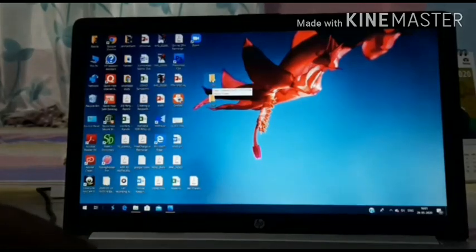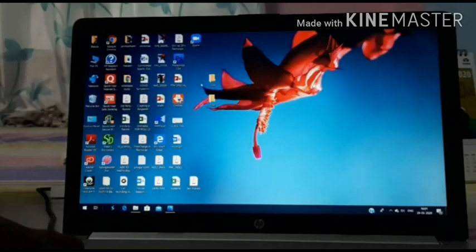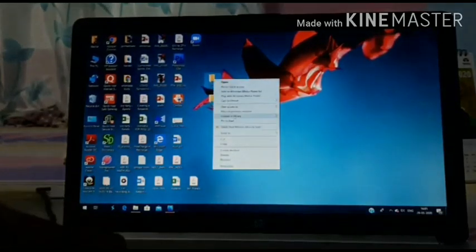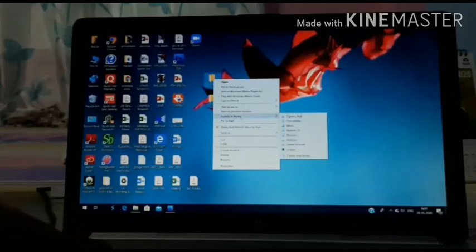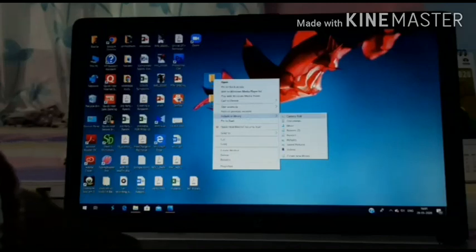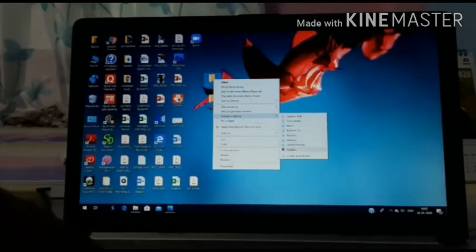Now I will include this folder in a library. I want to include the VVM folder in a library. How can I do it? Just right click over there. The include in library option will come over here. Now the camera roll, documents, music, pictures, saved pictures, all these are included in the library.